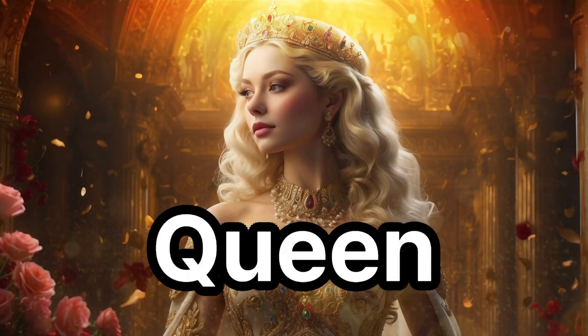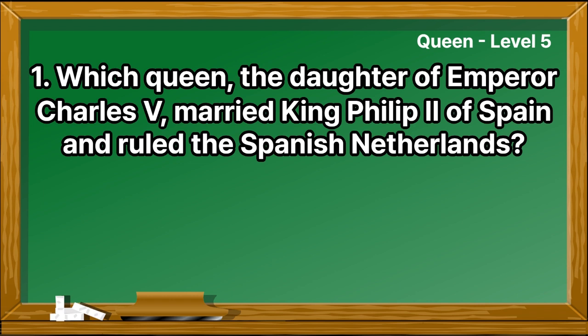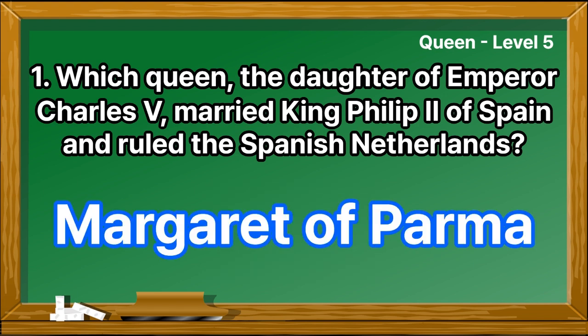Queen. Level 5. Which queen, the daughter of Emperor Charles V, married King Philip II of Spain and ruled the Spanish Netherlands? Margaret of Parma.